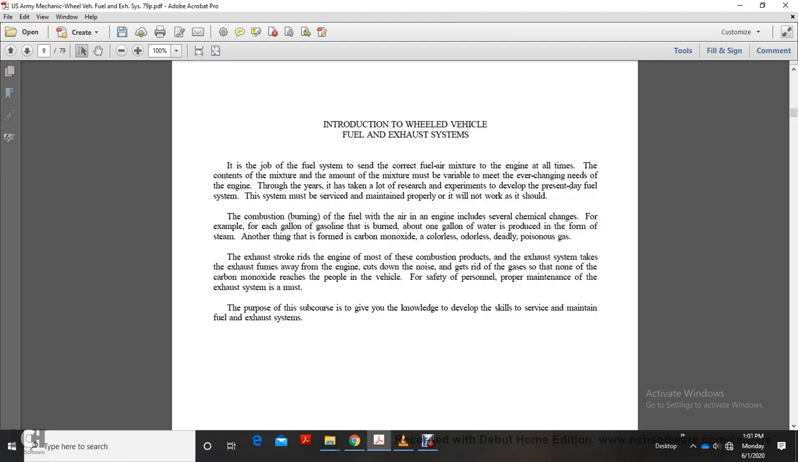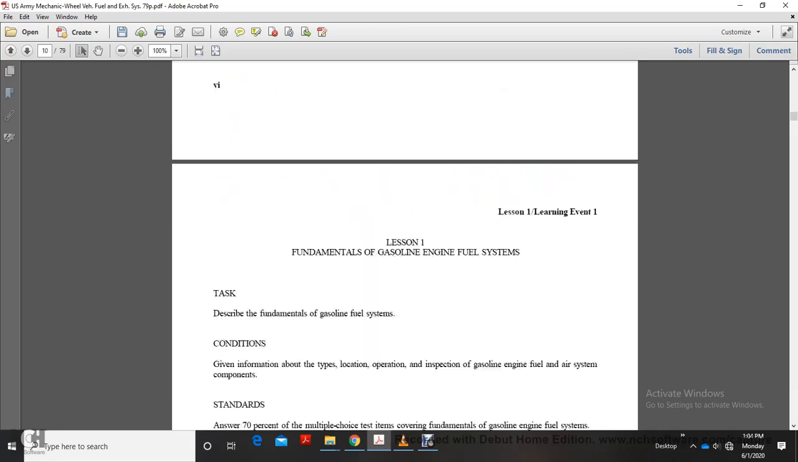The exhaust stroke rids the engine of most of the products of the combustion process. The exhaust system takes exhaust fumes away from the engine, cuts down the noise, and gets rid of the gas. None of this carbon monoxide should reach the people in the vehicle. For the safety of personnel, proper maintenance of the exhaust system is a must. The purpose of this subcourse is to give the knowledge and develop the skills to maintain fuel and exhaust systems.